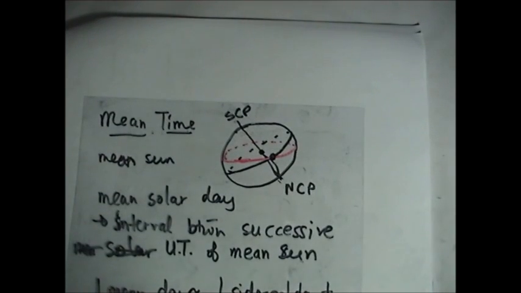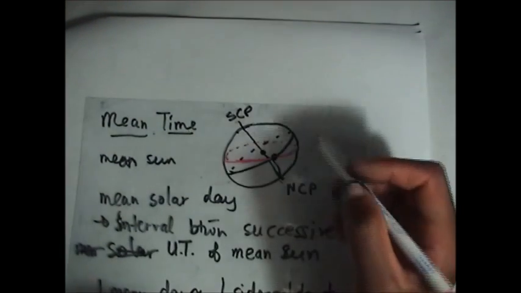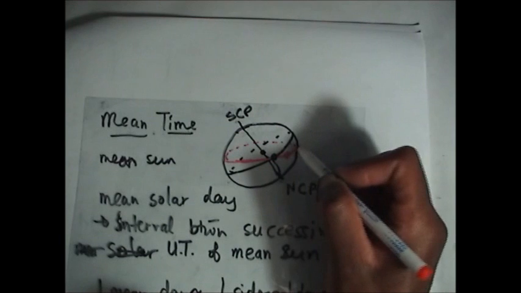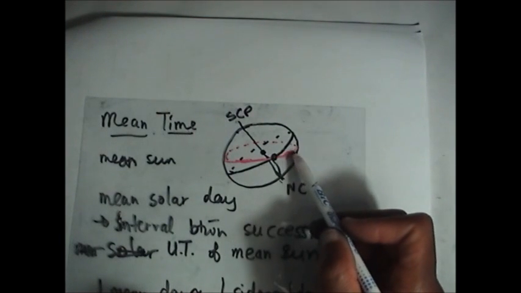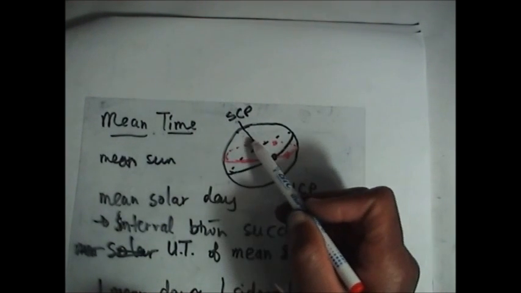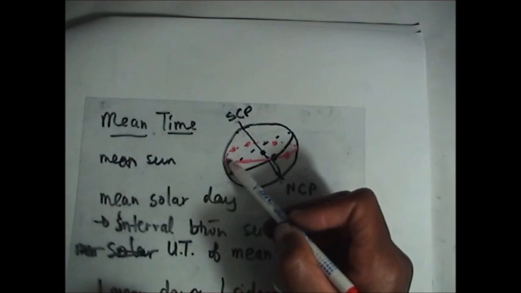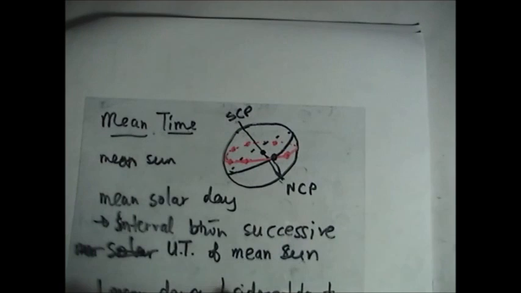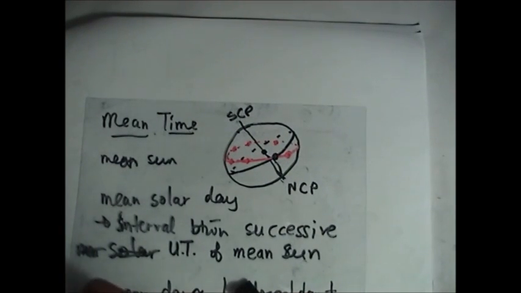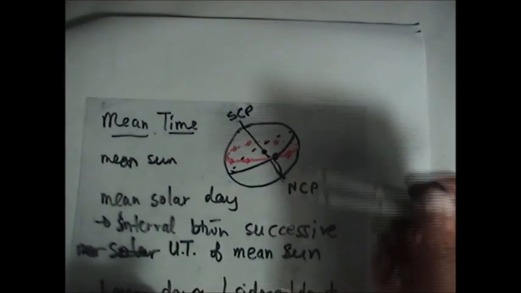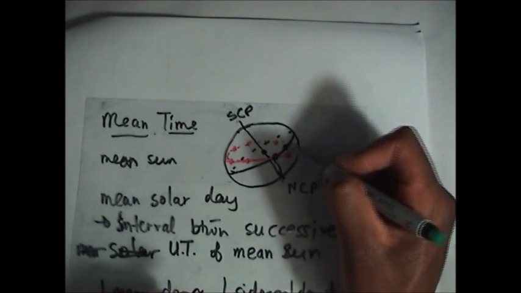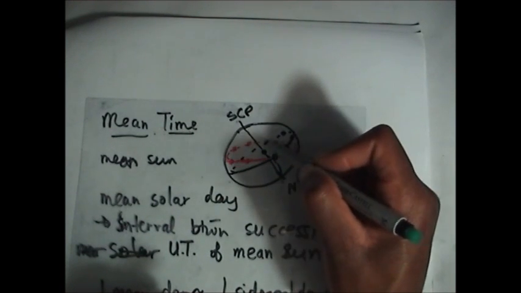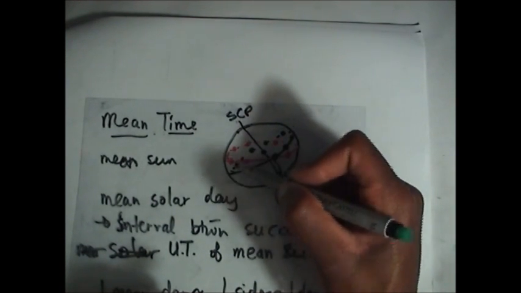The problem with our normal sun is that it uses the ecliptic, so it travels along this red line like this. So what the astronomers did was make a fake sun called the mean sun that travels along the equator, like this.